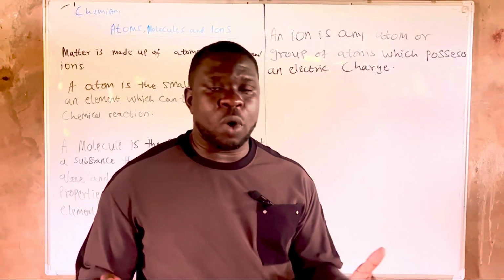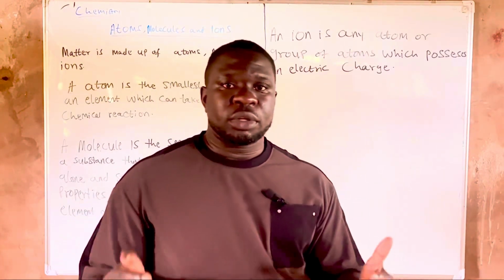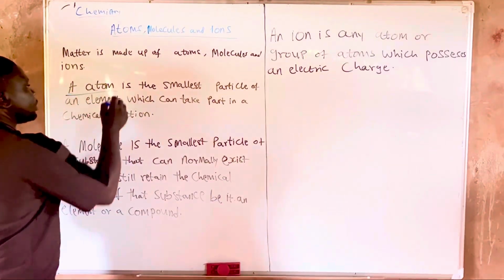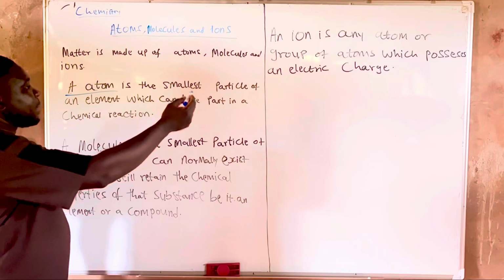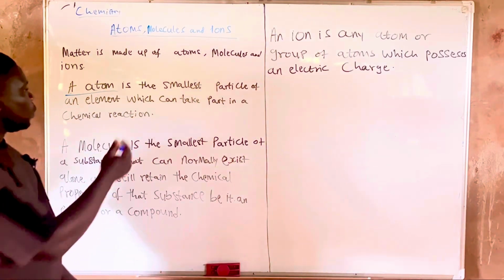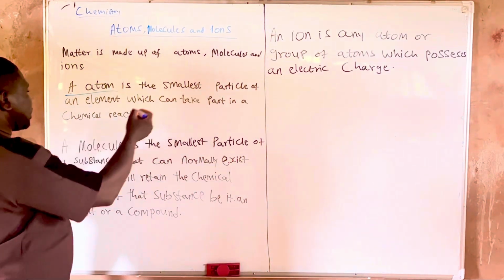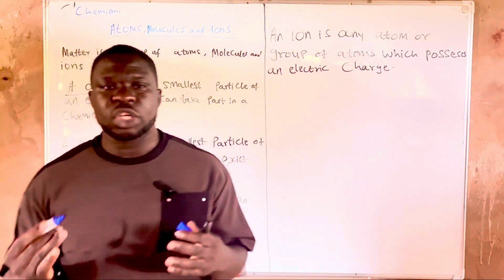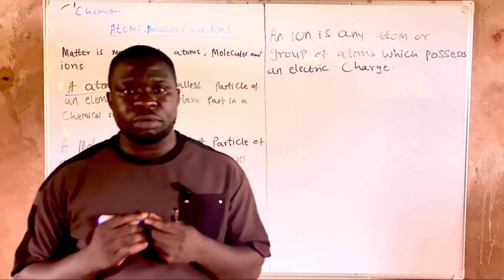We want to look at what is an atom. Then we say an atom is the smallest particle of an element which can take part in a chemical reaction.